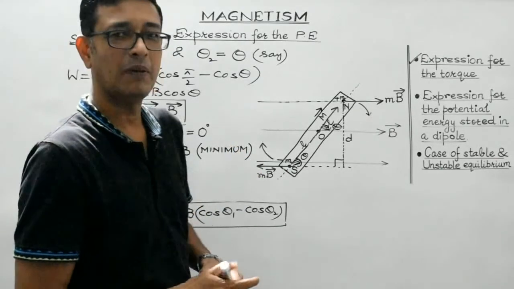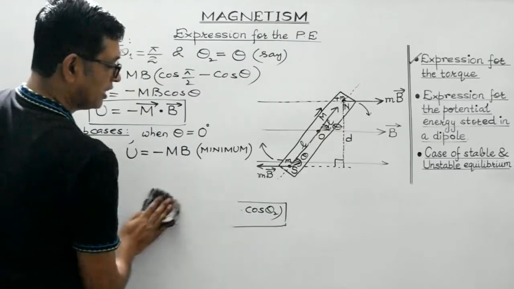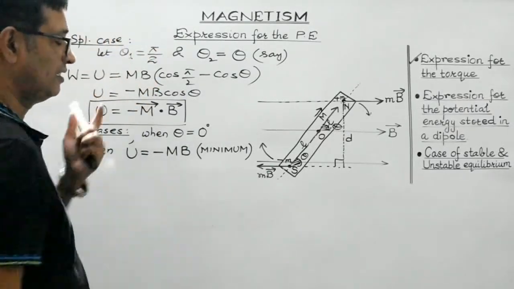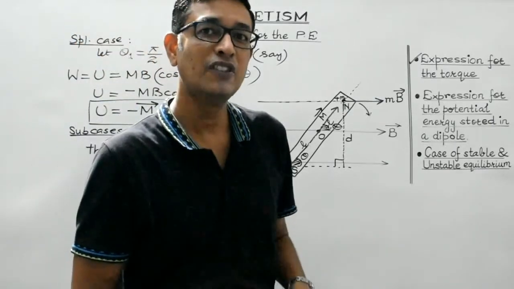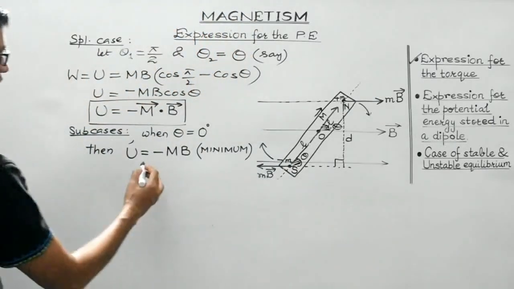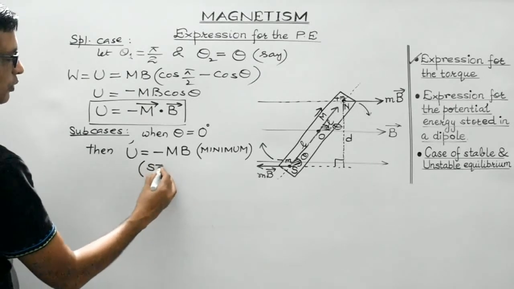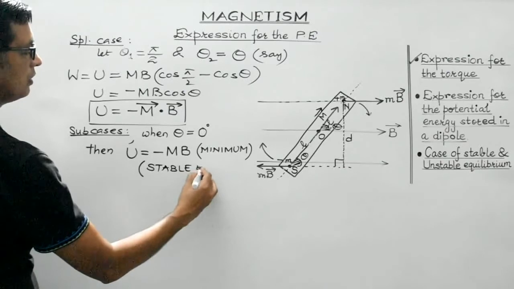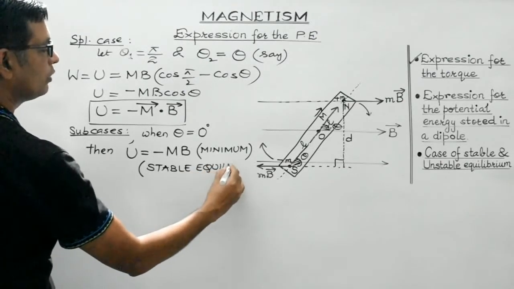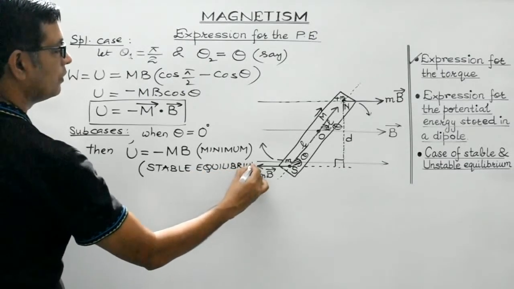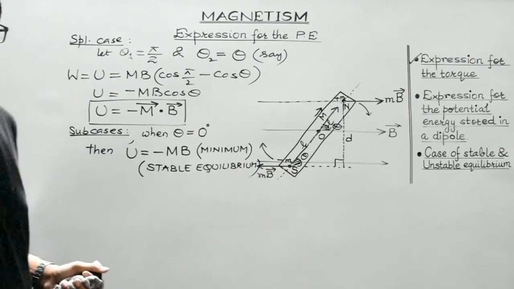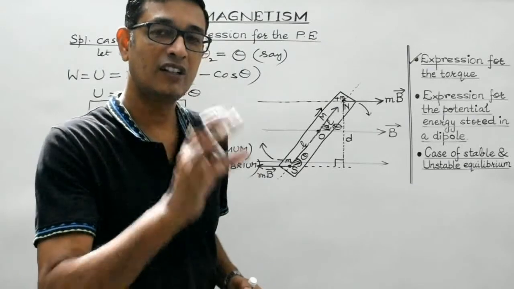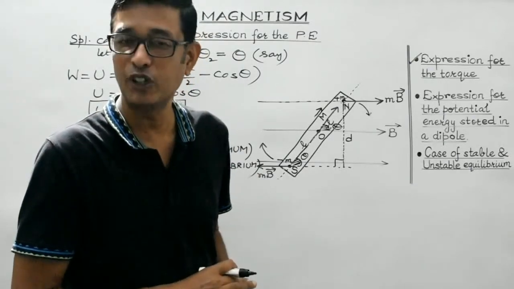And students, you must remember a very basic fact that whenever a system possesses minimum potential energy, then it corresponds to the state of stable equilibrium. Clear, students? So, what is the orientation of the dipole for attaining the state of stable equilibrium?